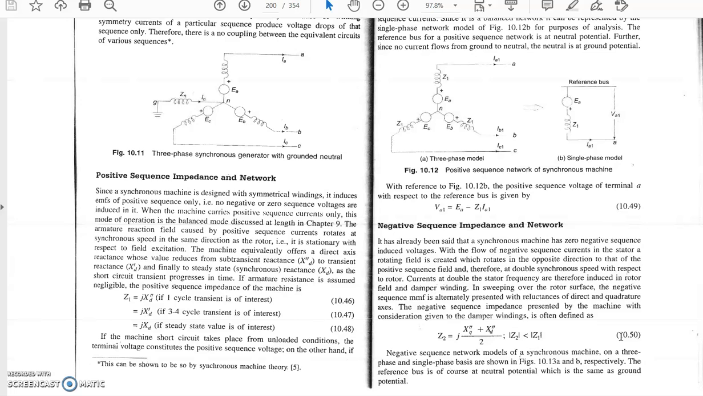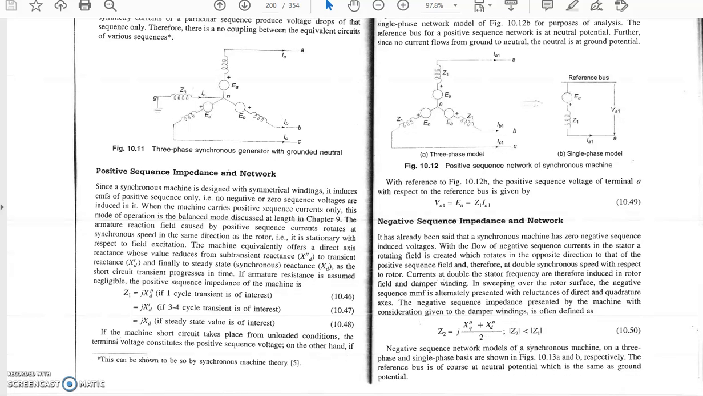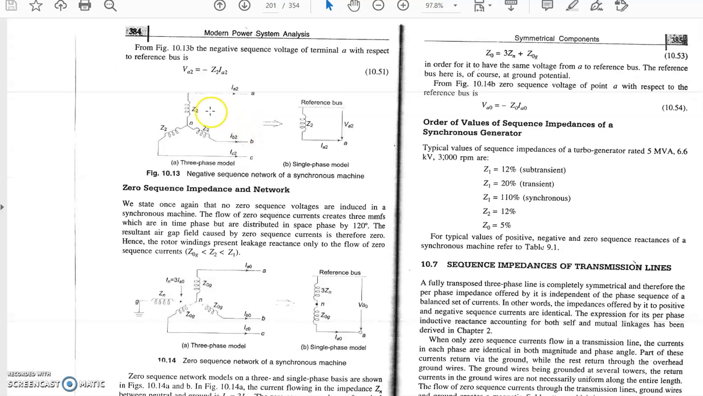have to note that in case of negative sequence supply, the machine will offer quadrature and direct axis reactance, and the negative sequence impedance presented by the machine with the consideration of the damper winding is defined as j(Xq'' plus Xd'')/2, meaning the average of quadrature and direct axis reactance. Another thing to note is that no induced EMF will be generated in case of the negative sequence supply. So this is the model of the negative sequence supply. No induced EMF is here, only the sequence impedance Z2, and this is the single phase equivalent model.